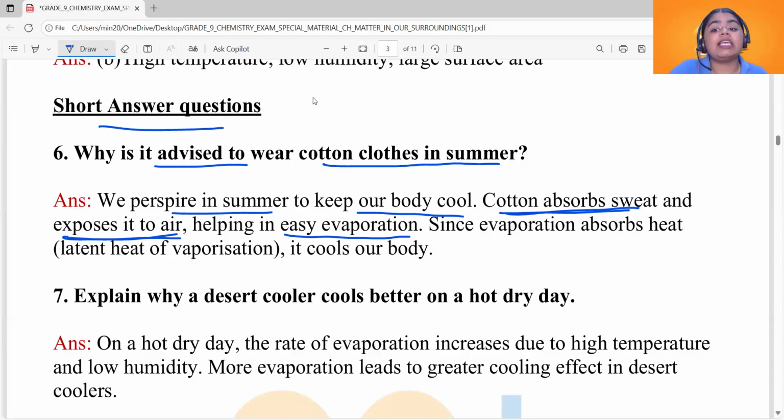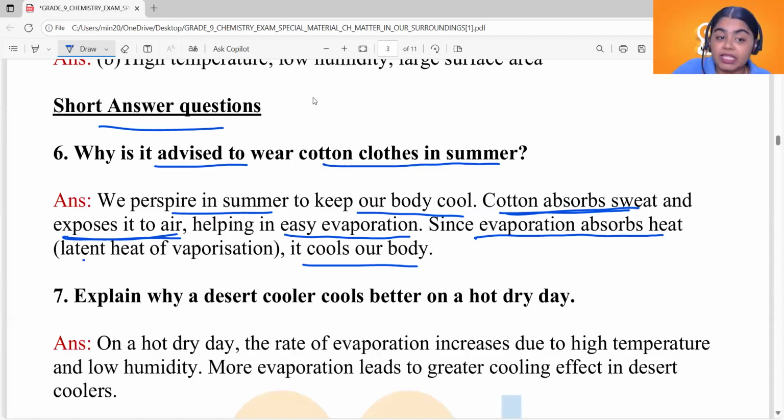Now see, since evaporation absorbs heat, it cools our body. Evaporation needs a certain amount of heat. It absorbs this heat from the surroundings, leading to the cooling effect of evaporation. Now, since our body is also a surrounding for the sweat to get evaporated, what happens in this process of evaporation?